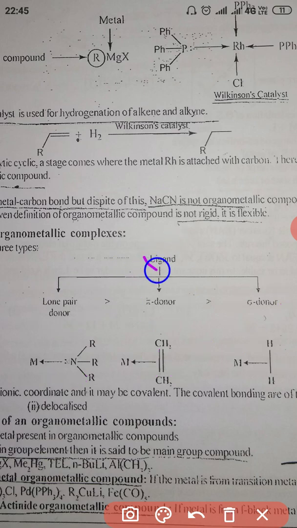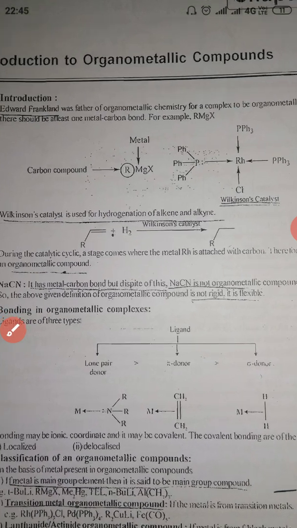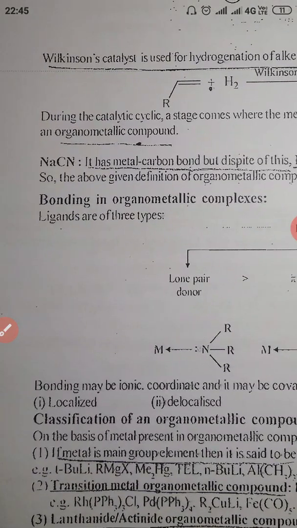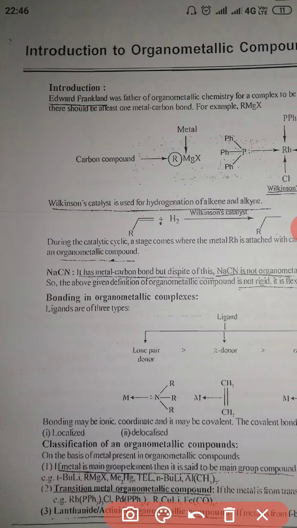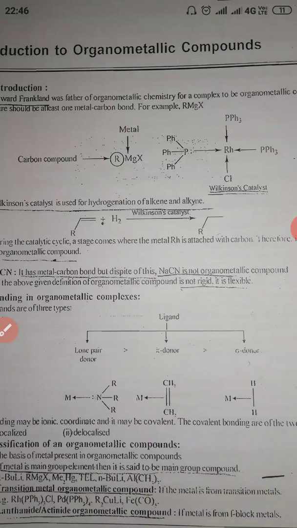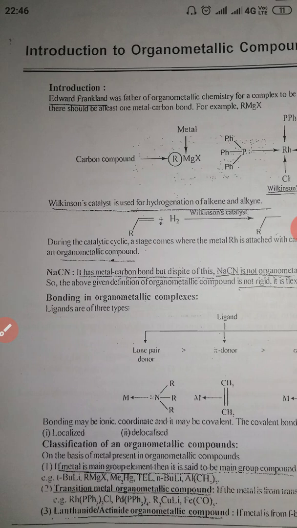Next, classification of organometallic compounds. There are three types of organometallic compounds: main group organometallic compounds, transition metal organometallic compounds, and lanthanide-actinide organometallic compounds. If the metal atom is a main group element, maybe group 1 or group 2, such as sodium, lithium, potassium, then examples are Grignard reagent, tertiary butyl lithium, and tetraethyl lead; these are all examples of main group organometallic compounds.